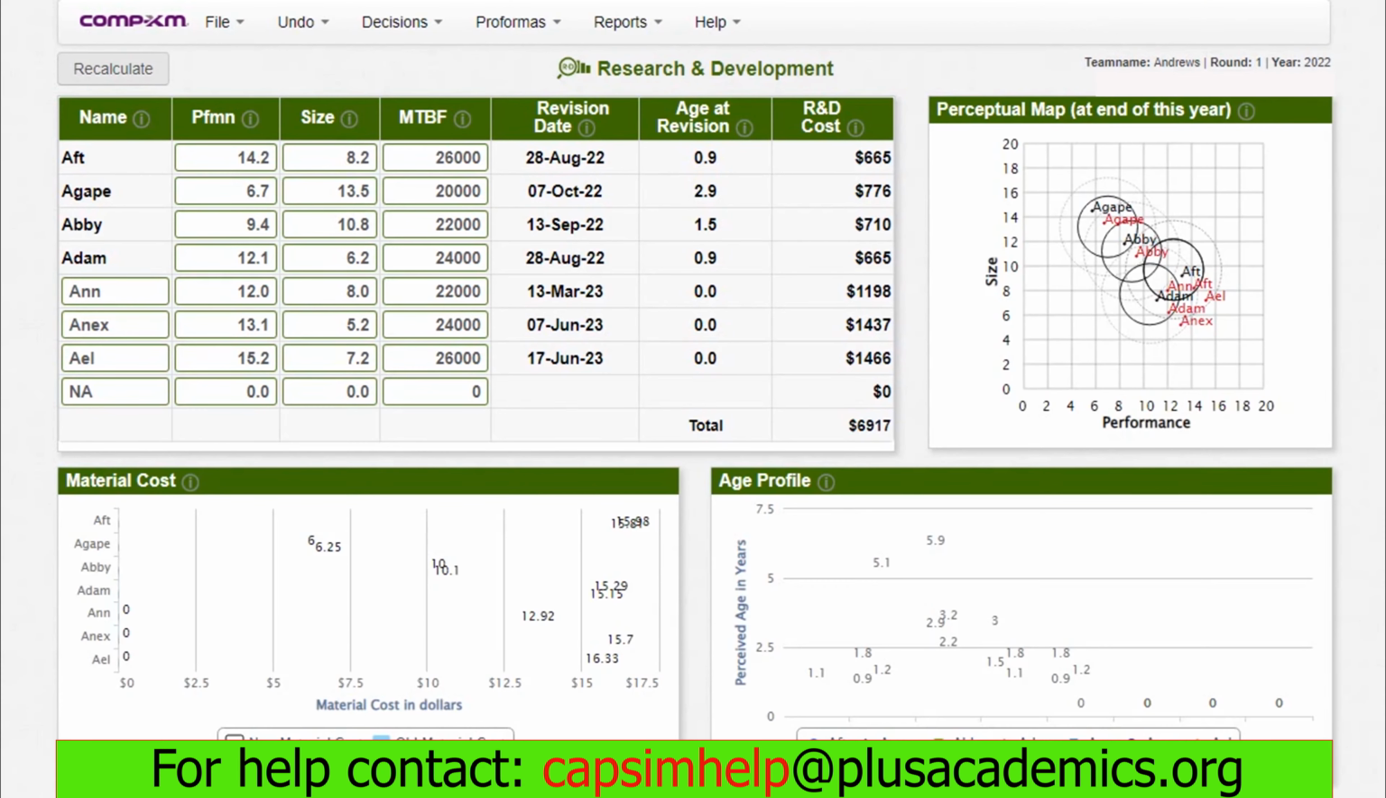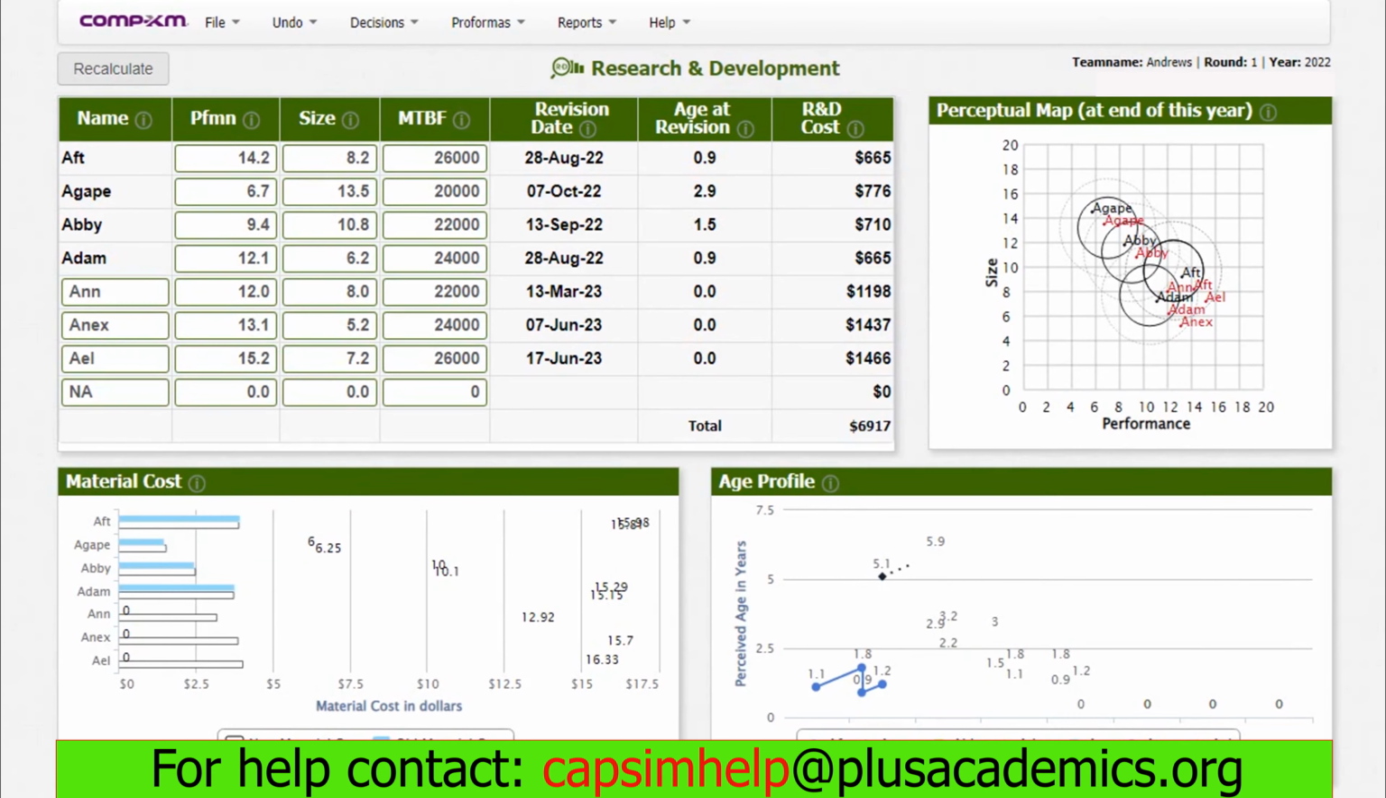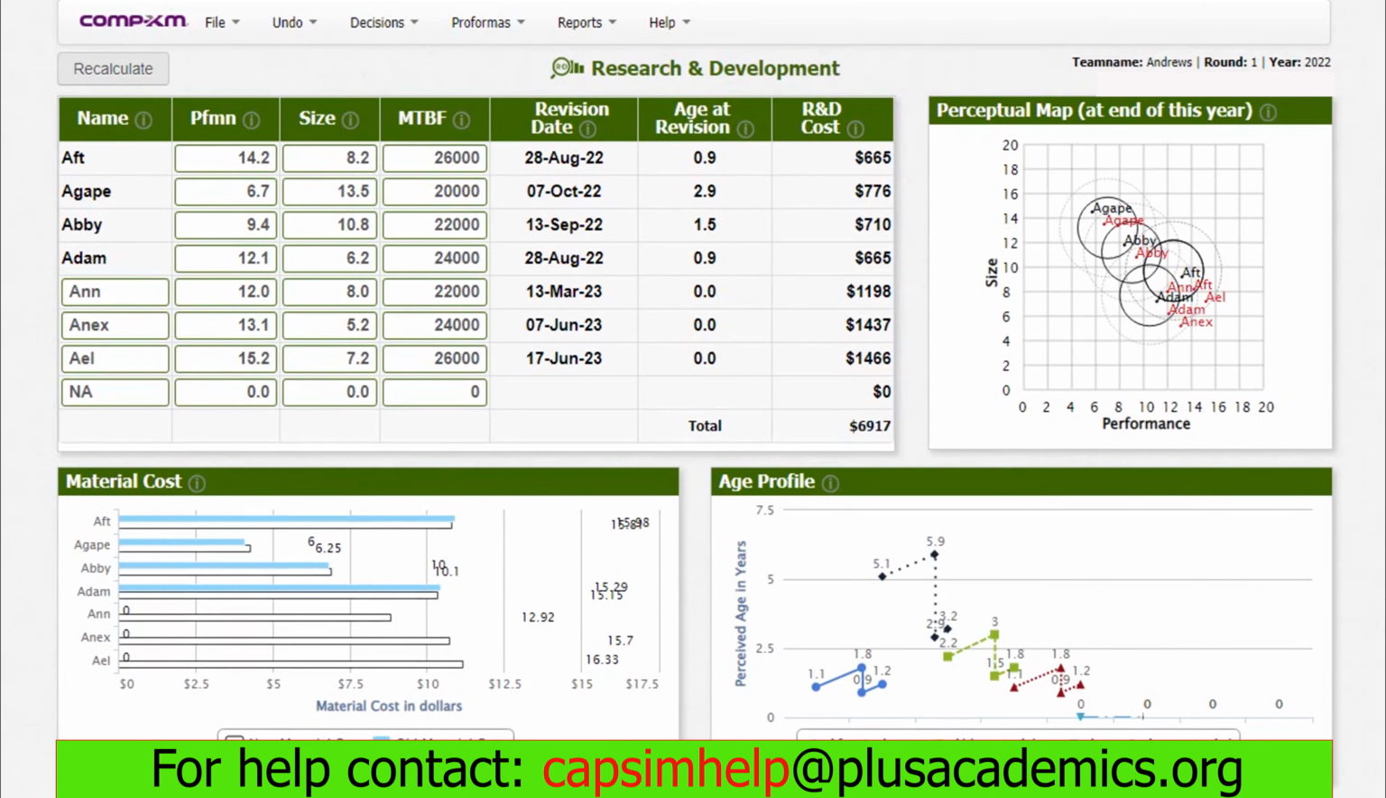As you can see, for AFT, the product was coming as late as 28th of November. Now, based on TQM, we have reduced the R&D cycle time, and our product AFT is coming out on 28th of August. For Agape, you can see we have also done the best, and our product, despite coming on 7th October, we have really done so well because previously it was coming out on January 2023. That means we'll lose points because the product will not meet customers' need when revision is required.